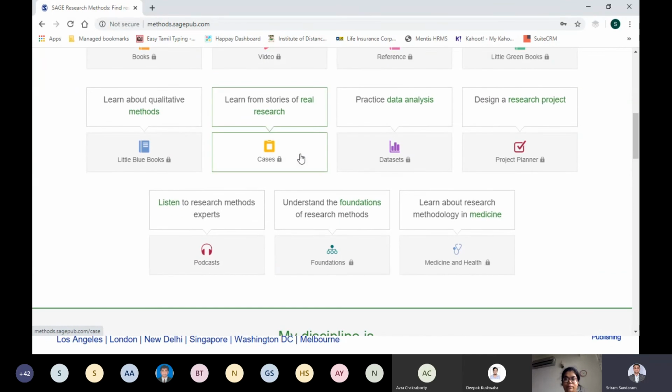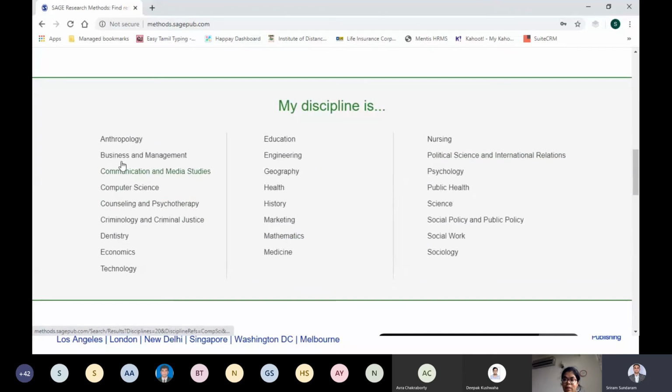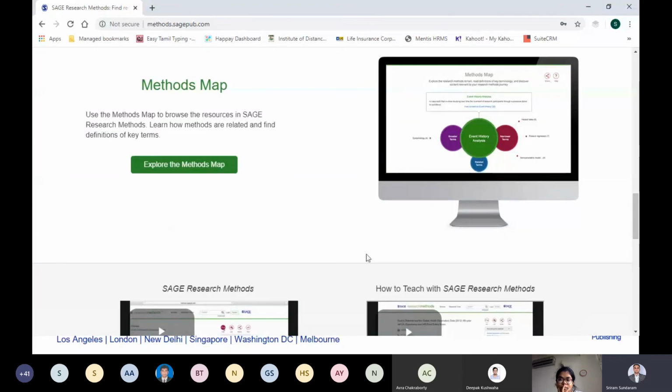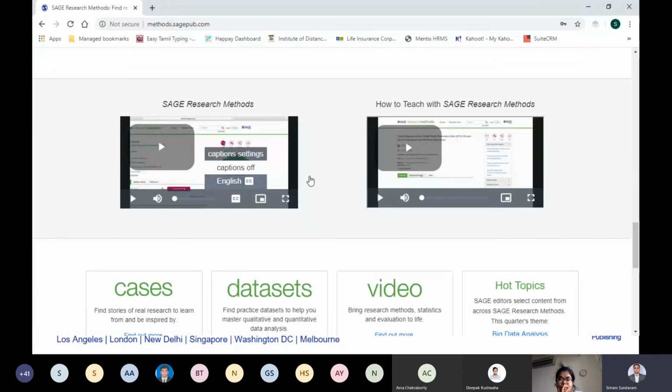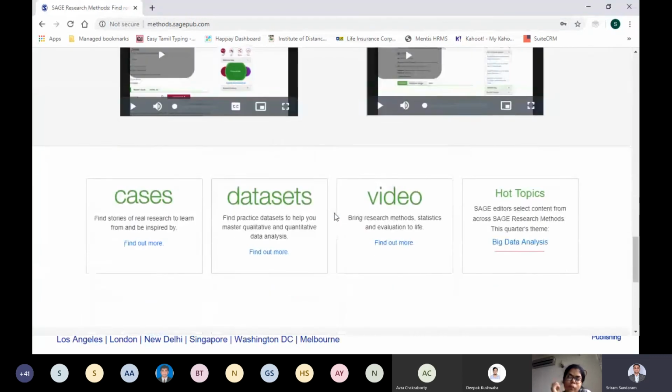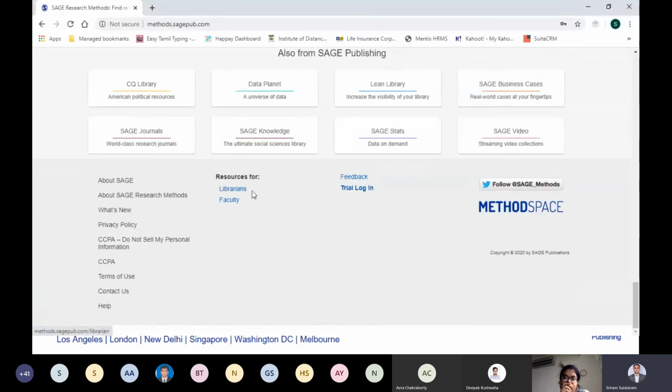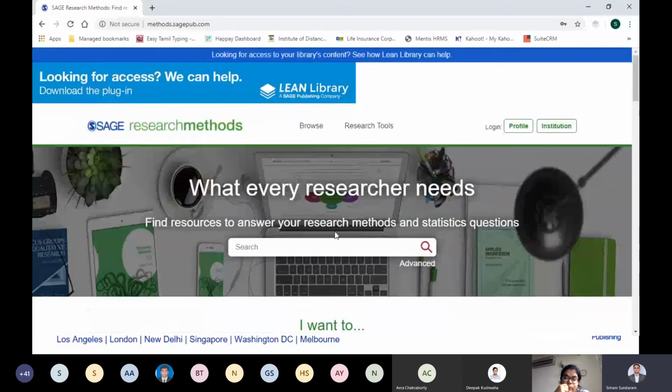And if you want to see only cases, you have it here. If you want only data sets, you have it here. And if you go further down, if you're into any particular discipline, this platform comprises around 23 disciplines. If you want to see what kind of research methodology content is available for a discipline, click on that particular discipline and you will get into the platform. And then these are some of the platform features and tools which are described through videos and slides, and at the bottom you will have some resources for librarians and faculty members. So that's the home screen of the platform.